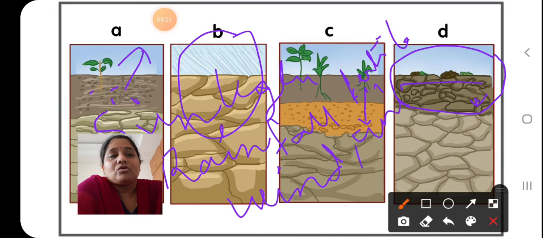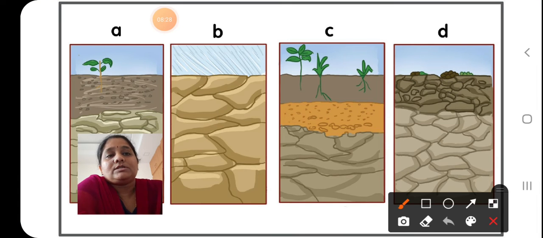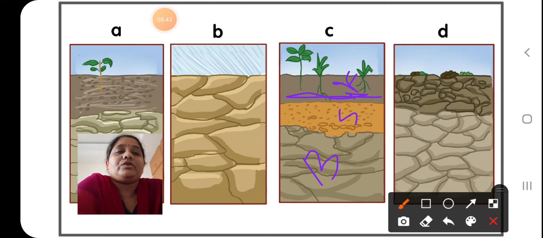The big rocks will settle down at the bottom, small rocks in the middle, and the fine soil is present on the top, which is the fertile soil where plants will grow. Now in such a soil formation, you have 4 different steps.